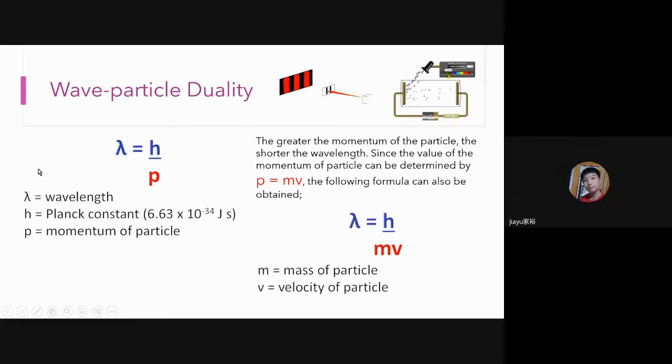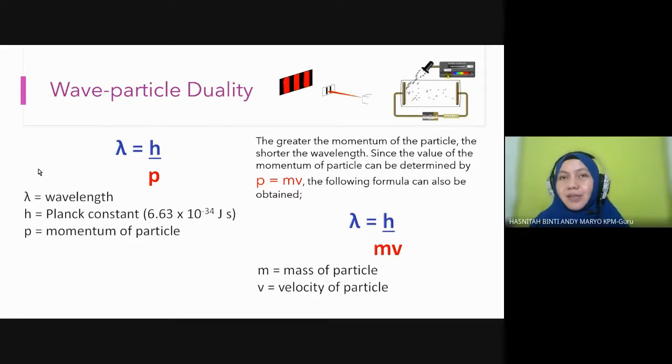Do all electromagnetic spectrum obey this duality, or only the visible light? All obey this wave-particle duality. All waves in the electromagnetic spectrum, not the visible light spectrum only. You must differentiate the visible light spectrum and the electromagnetic spectrum. The big one is the electromagnetic spectrum, from radio until gamma ray. In between, we have visible light with the 7 colors from red to purple. So all of them obey this wave-particle duality.